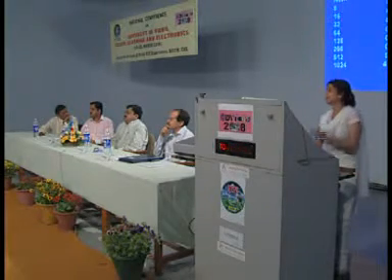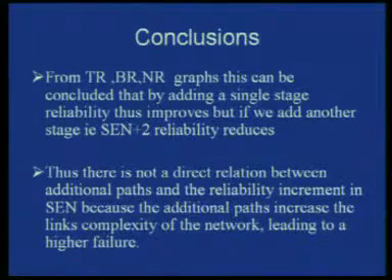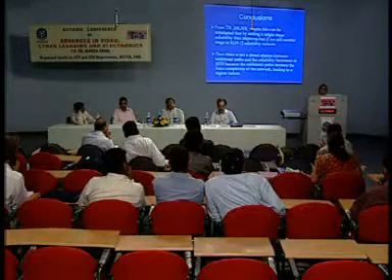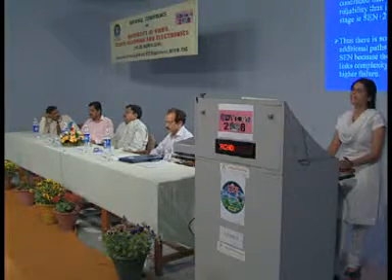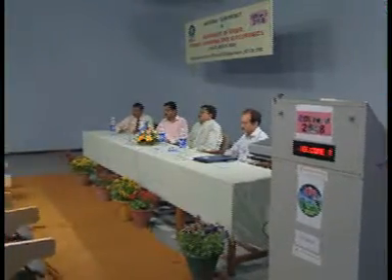Further, you can compute other factors also, availability and MTTF, from the same graphs. Conclusion: from the TR to NR graphs, it can be concluded that by adding a single stage reliability improves, but if we add another stage, SCN plus 2, reliability reduces. Thus there is no direct relation between the additional paths and the reliability increment in the SCN, because the additional paths increase the link complexity of the network, leading to higher failure.